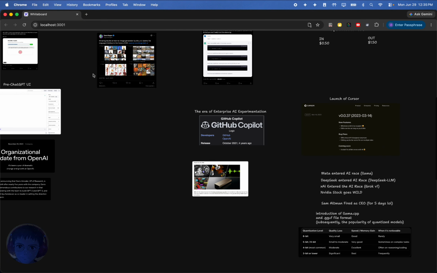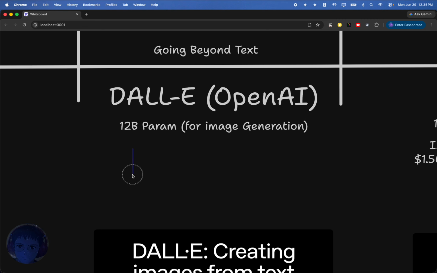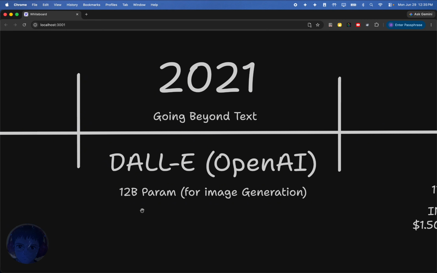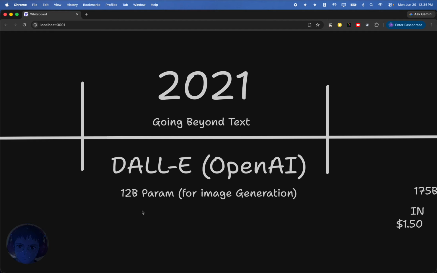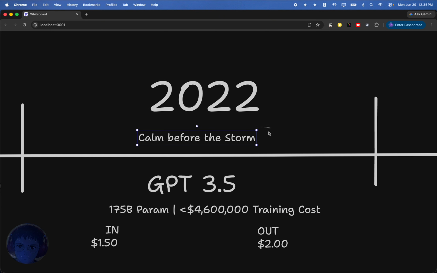And so that pretty much summarizes 2021. It's a very small list of things here. Now I'm leaving some things out that I felt weren't as impactful. For the most part, 2021 was not a major year for LLMs in my opinion. I would say this is kind of the calm before the storm, which I'll get into in the next year, 2022. This is the era I'm calling the calm before the storm.